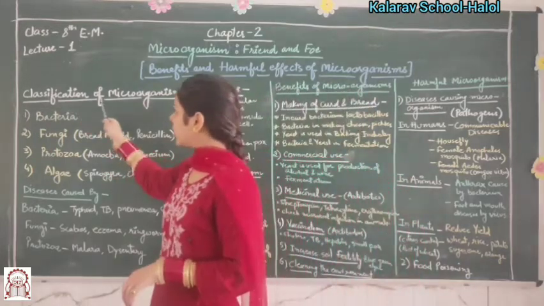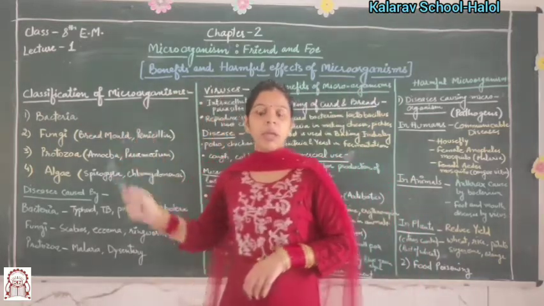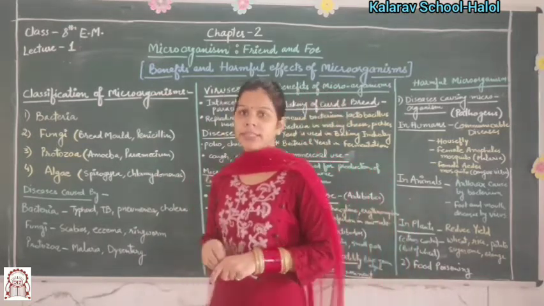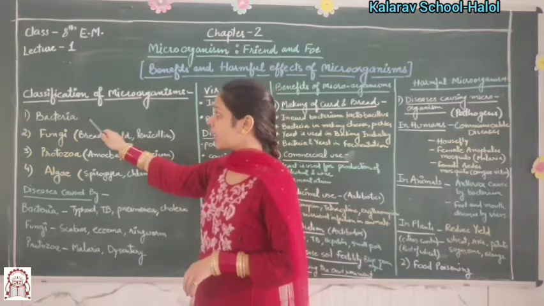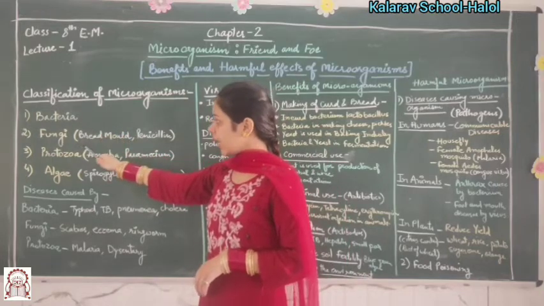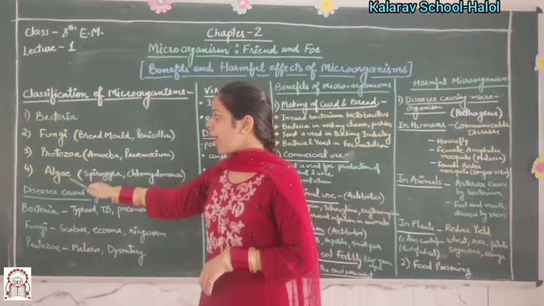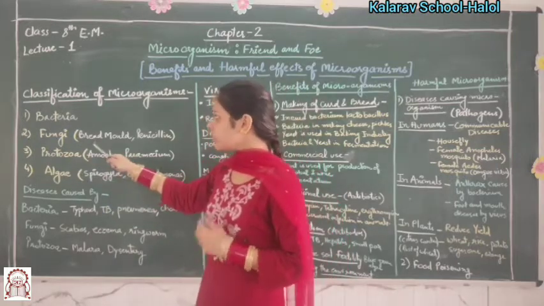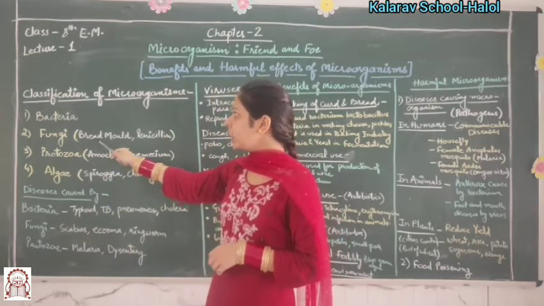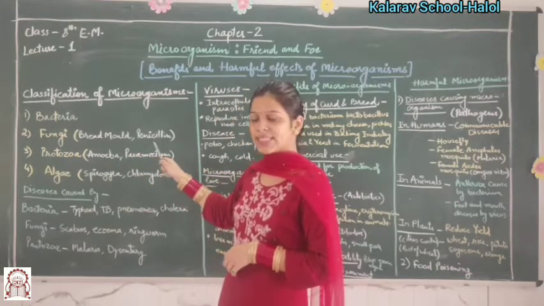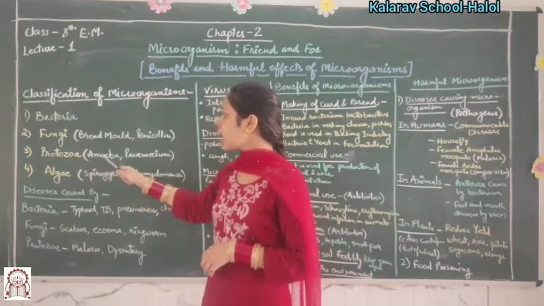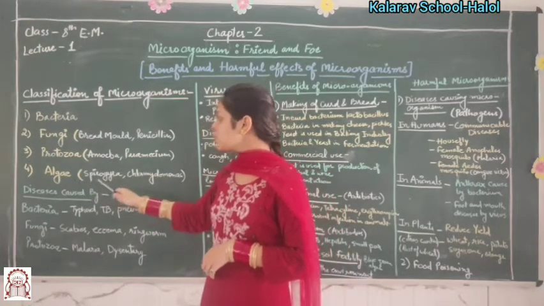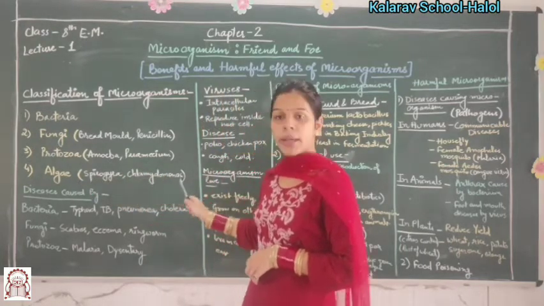Next is classification of microorganisms. Microorganisms are classified into 4 categories: bacteria, fungi, protozoa, algae. Fungi examples are bread mold and penicillium. Protozoa are amoeba and paramecium. Algae are Spirogyra and Chlamydomonas.